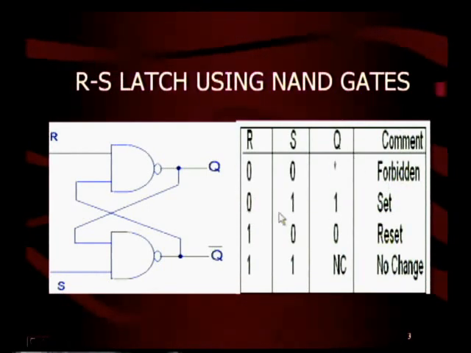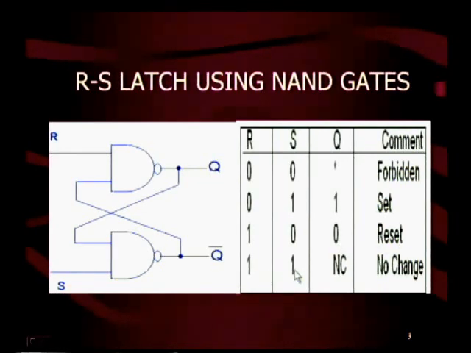Now, when R is equal to 0, S is equal to 1. For R equal to 0, automatically Q is 1. If this Q equal to 1 is fed back here, both inputs are 1, 1, so Q bar becomes 0. Therefore, for R equal to 0, S equal to 1, Q is equal to 1, known as set. Now, for R equal to 1 and S equal to 0. In such a case, if S is equal to 0, Q bar is 1. If this 1 is fed back here, both inputs are 1, 1, therefore Q becomes 0. Therefore, for R equal to 1, S equal to 0, Q is equal to 0, known as reset.